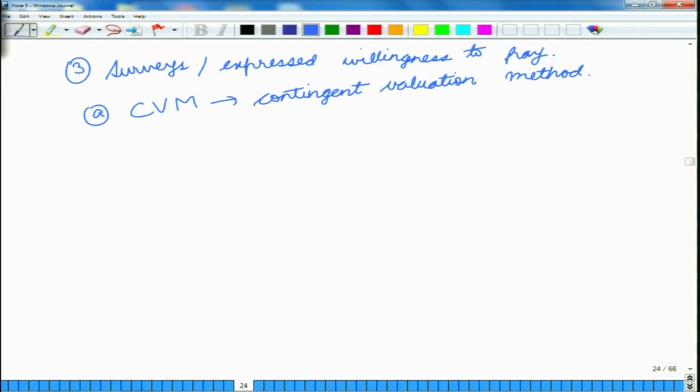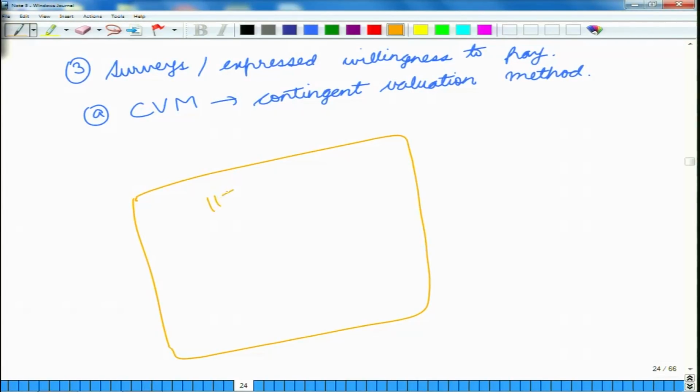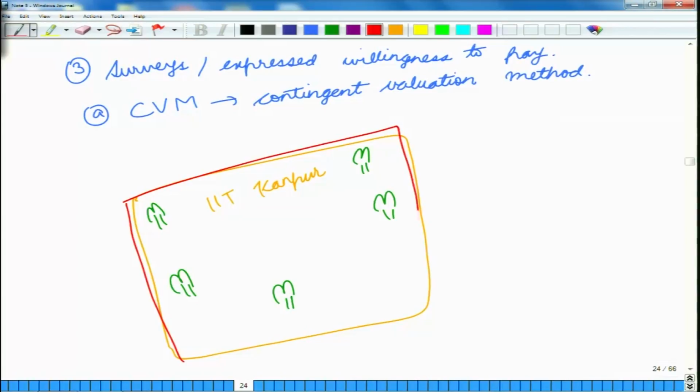Now, to give an example, here we are residing inside the IIT Kanpur campus. Now, this campus has a number of trees. Then it has a good level of security all around. Then we have 24 hours electricity and water.